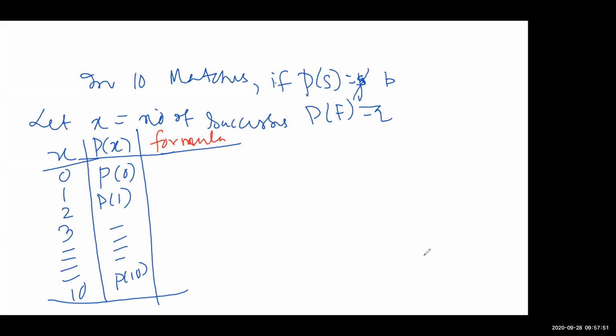Sir, P0 equals 10C0, P to the power 0, Q to the power 10. Wow. Thank you so much. Anybody having doubt here?